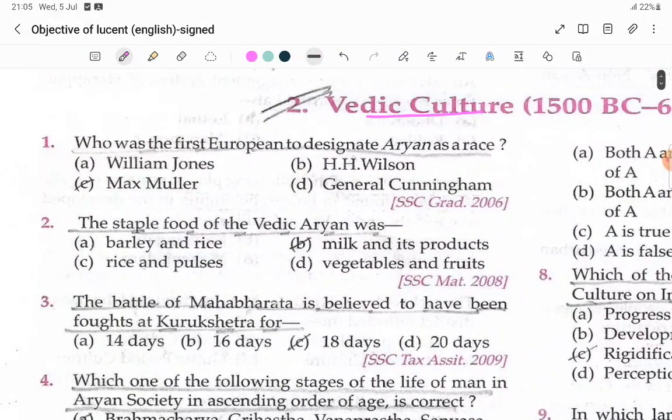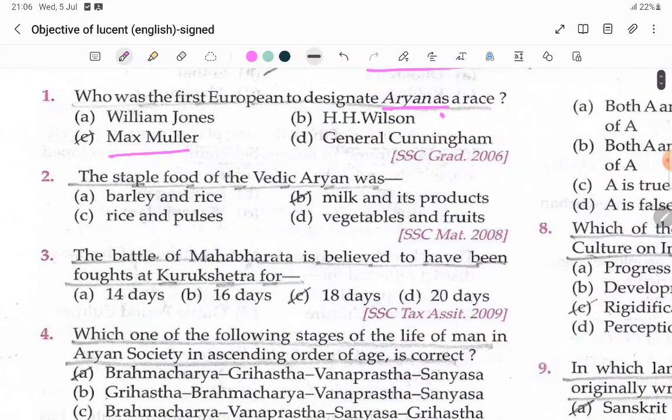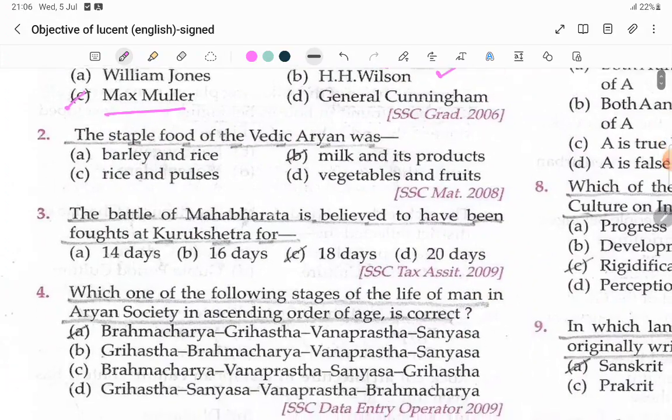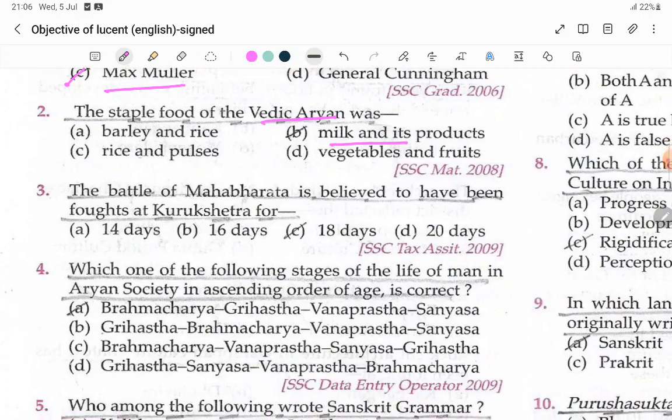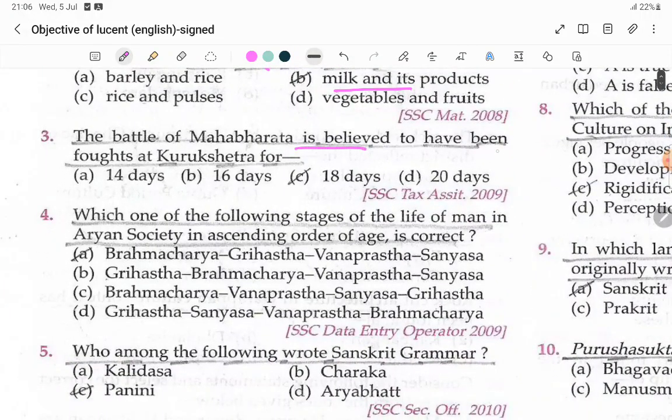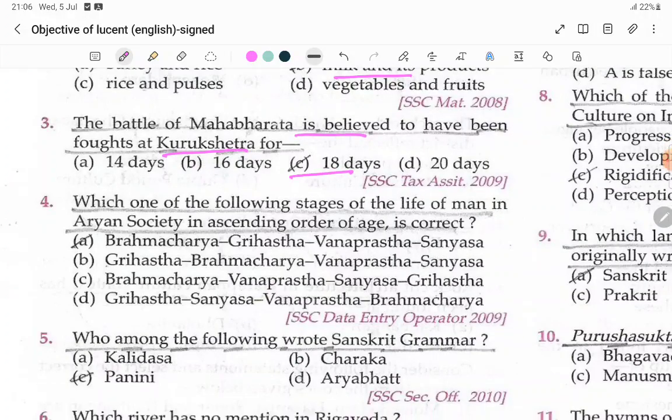Who was the first European to designate Arya as a race? Max Muller. Very important. So Aryans as a race means there is a kind of tribe. So who said that? Max Muller. The staple food of the Vedic Aryan was milk and its products. Their basic food is milk and its products. The battle of the Mahabharata is believed to have been fought at Kurukshetra for how many days? 18 days. Okay, it was fought for 18 days.